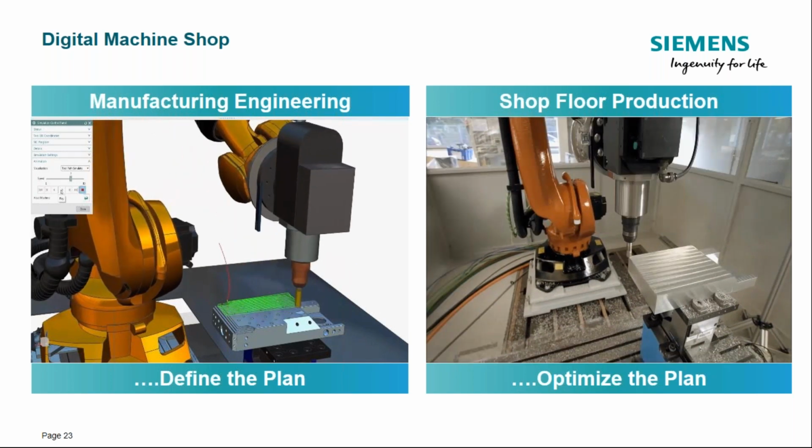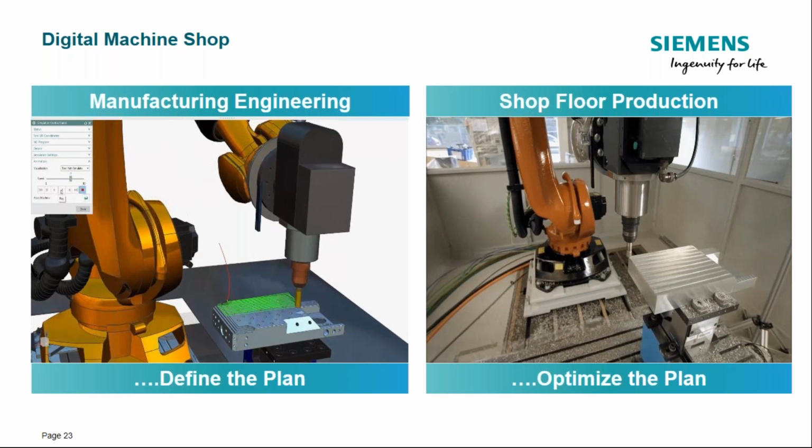You can achieve all of this with NX, and once you do, you get what you call a digital machine shop. This enables manufacturing information to consistently flow through the process, connecting all the steps of the operations. You can capture company knowledge and reuse it to improve efficiency. You can automate the process to achieve seamless part manufacturing from engineering all the way to the shop floor.